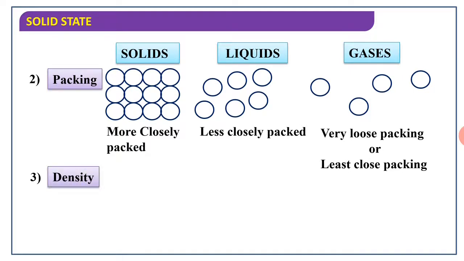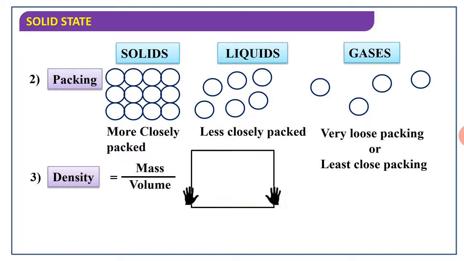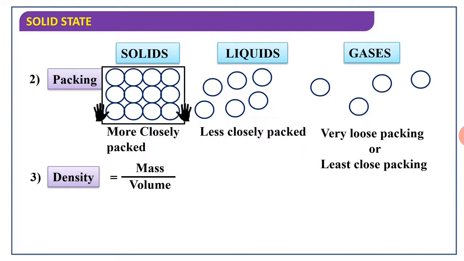Then next one is density. What about the density of these three? Density is mass divided by volume. Suppose you have to choose the density, then what is the effect on density? In the case of a solid, the packing is more, therefore the density is maximum.